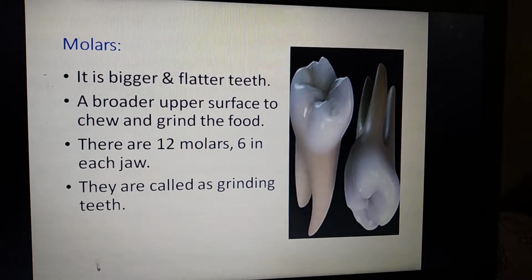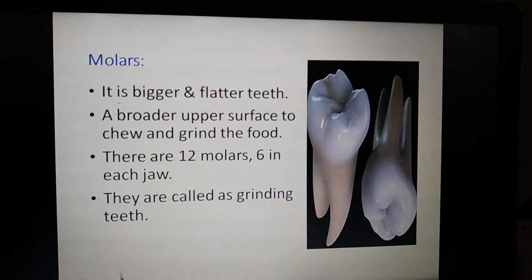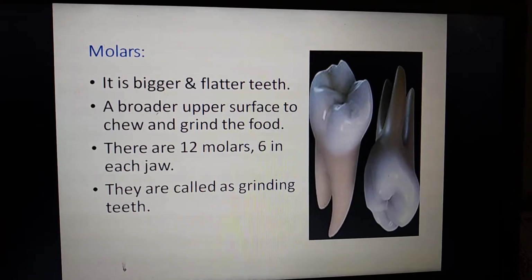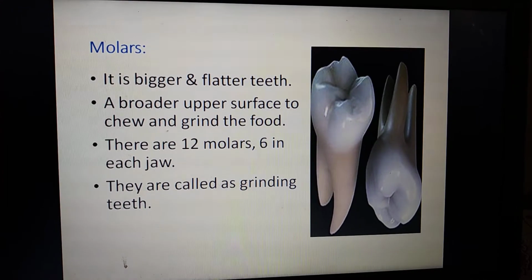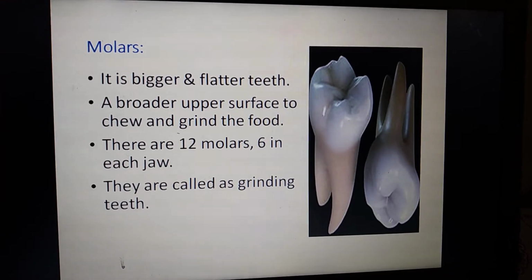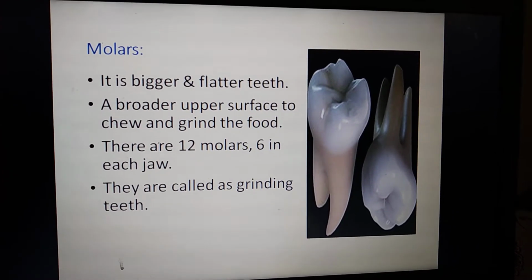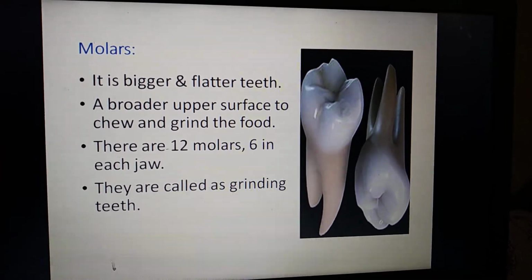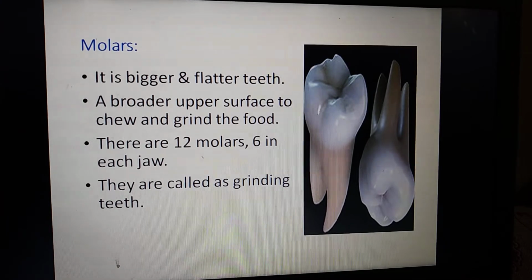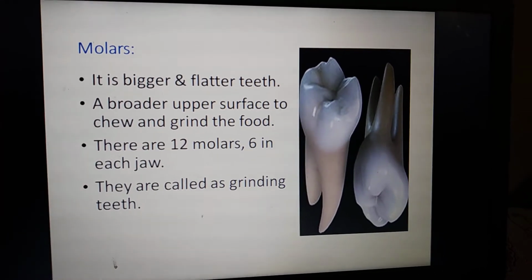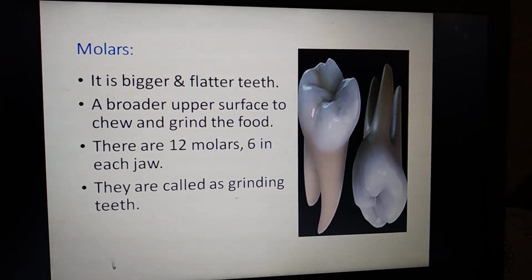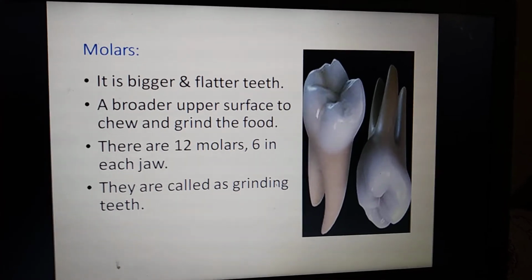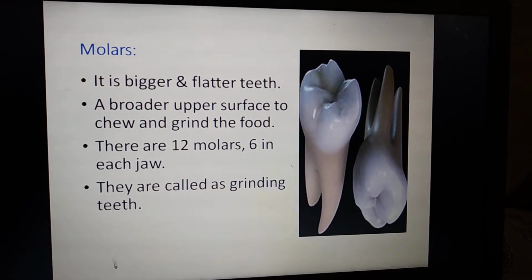And next we are going to see the molars. They are the biggest and flattest teeth, present next to the premolars. They have a broader upper surface to chew and grind the food. If you want to chew or grind food, it is with the help of molars only that we can chew the food nicely.